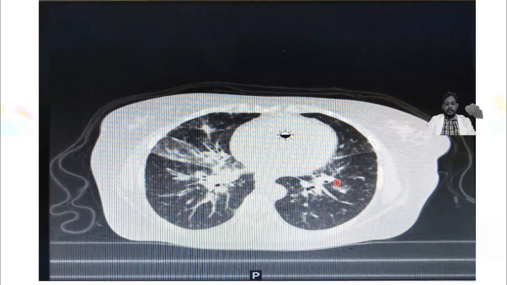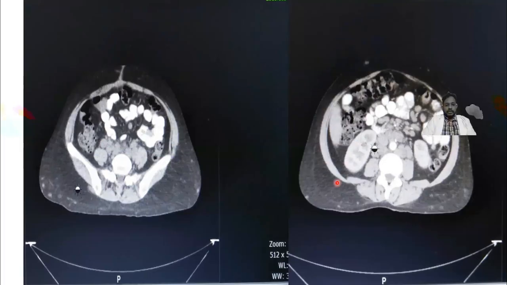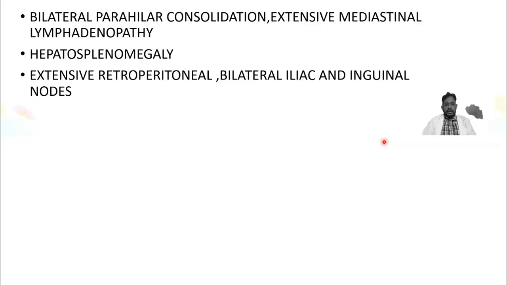We did a CT of the abdomen also, which shows extensive retroperitoneal lymphadenopathy. So we got bilateral parahilar lymphadenopathies, mediastinal lymphadenopathies, extensive retroperitoneal, bilateral iliac and inguinal nodes, along with hepatomegaly.